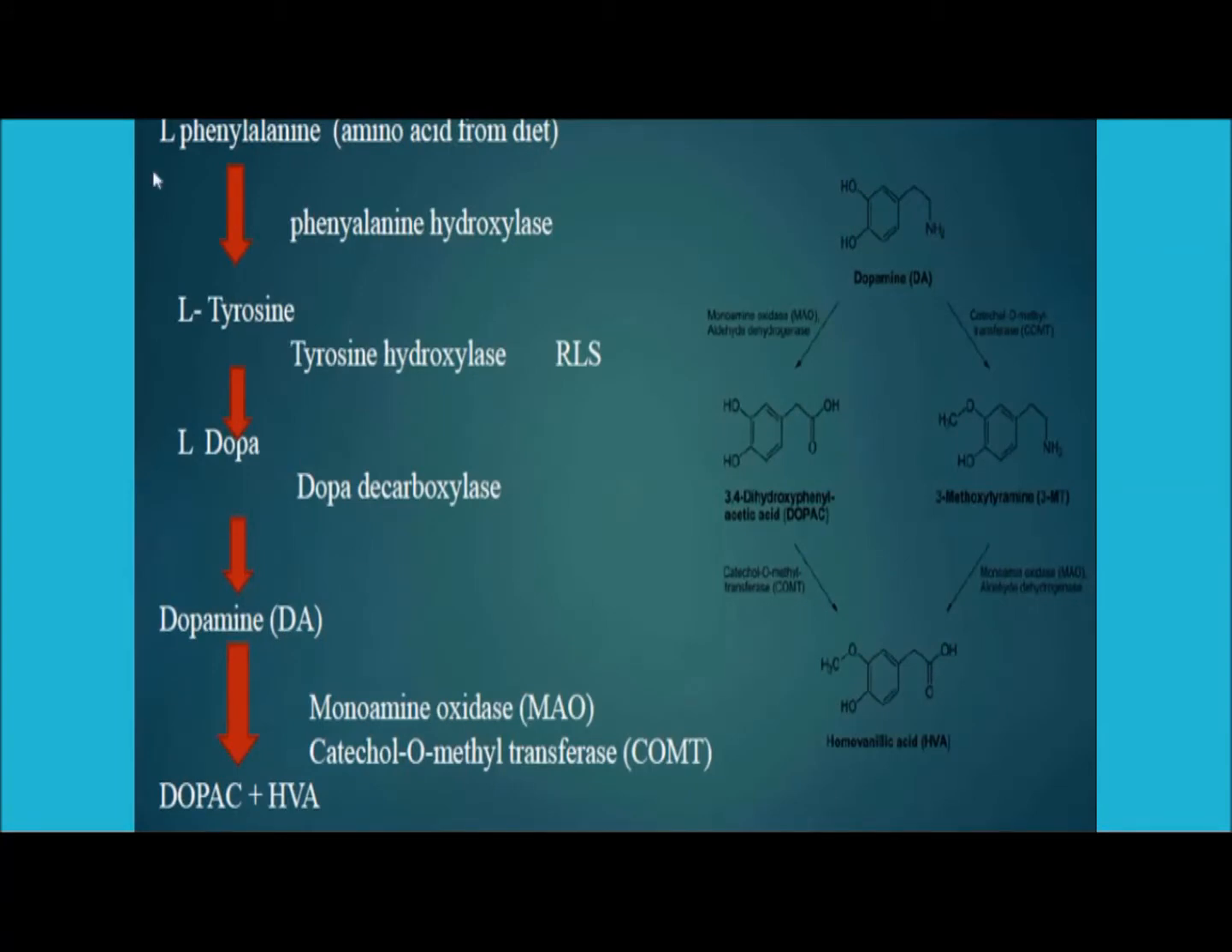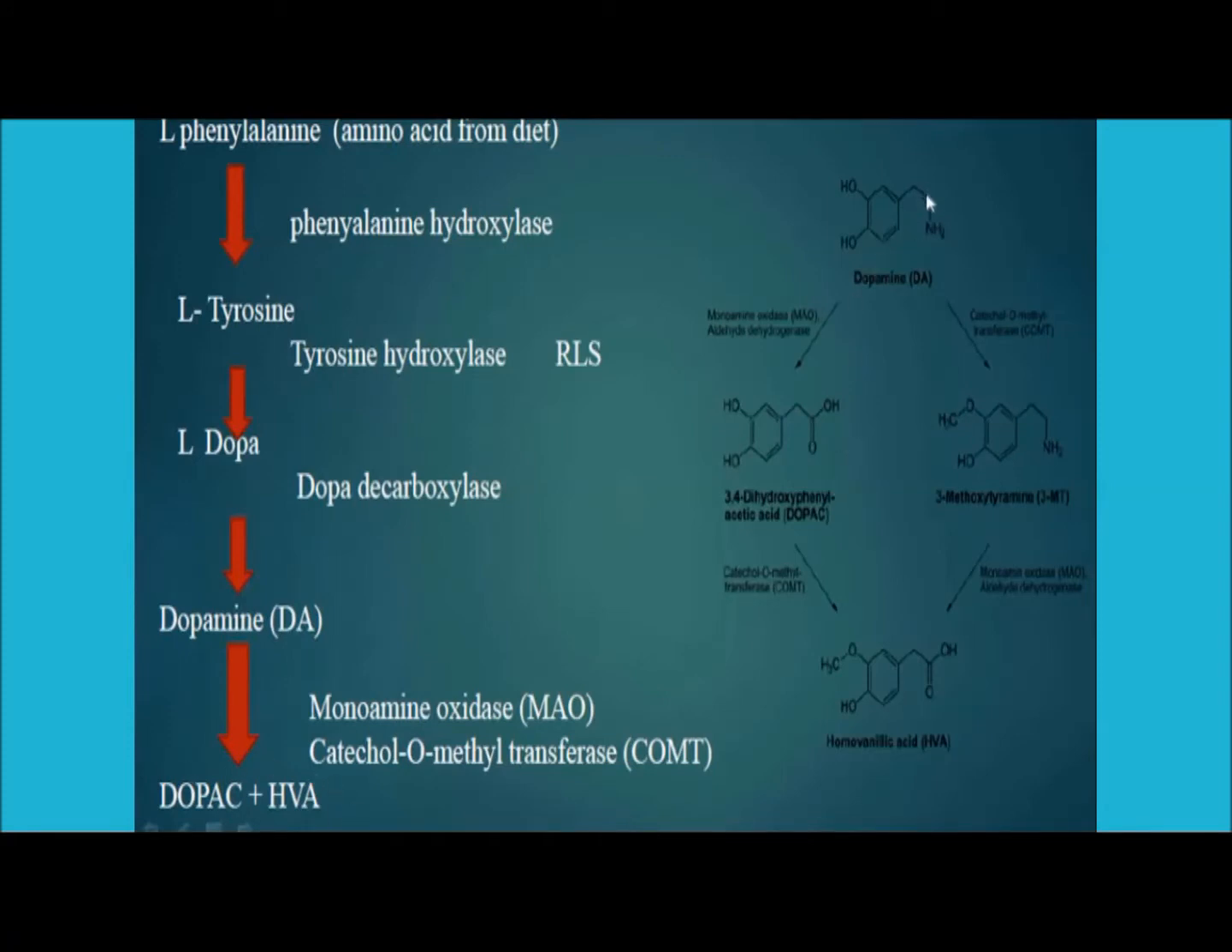If we start from phenylalanine, this is the amino acid phenylalanine. On this phenylalanine, a particular enzyme acts, known as phenylalanine hydroxylase. This phenylalanine hydroxylase converts the phenylalanine into tyrosine. Then upon action with tyrosine hydroxylase, this tyrosine gets converted into L-dopa, or simply dopa. Then upon this dopa, dopa decarboxylase will act to form dopamine, which is further converted into DOPEC and HVA.